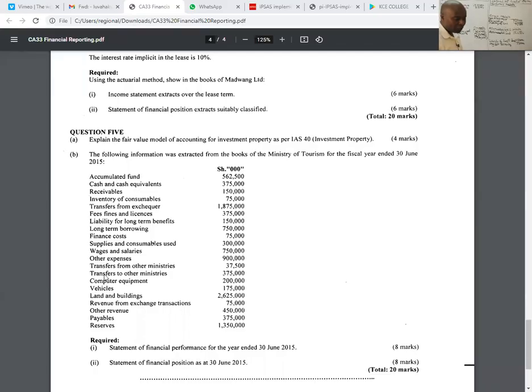After that, ladies and gentlemen, what else do we have? We have transfers from other ministries. We received, it's an income.